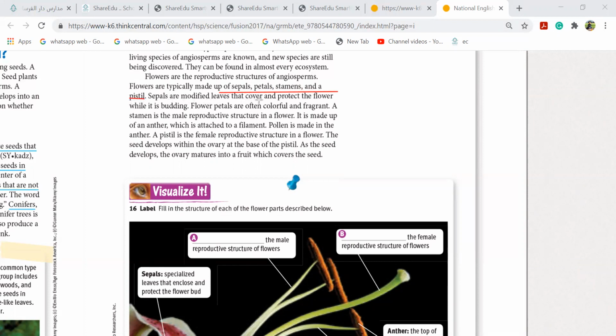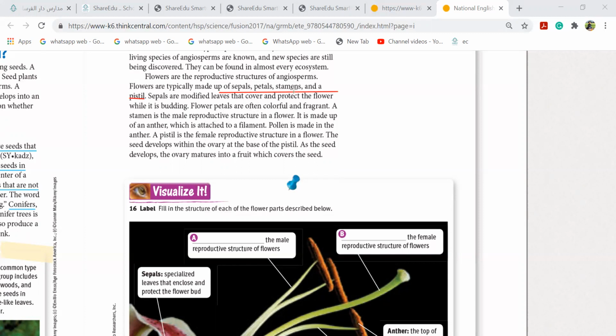Sepals are modified leaves that cover and protect the flower while it is budding. They are actually protecting the inside part of the flower, which undergoes fertilization. Flower petals are often colorful and fragrant. Girls, why do you think they are colorful? They attract the bees, so that they come and put their pollen on it. Okay. A stamen is the male reproductive part.